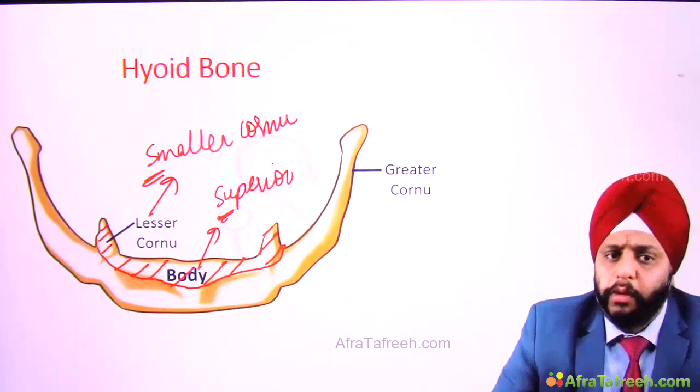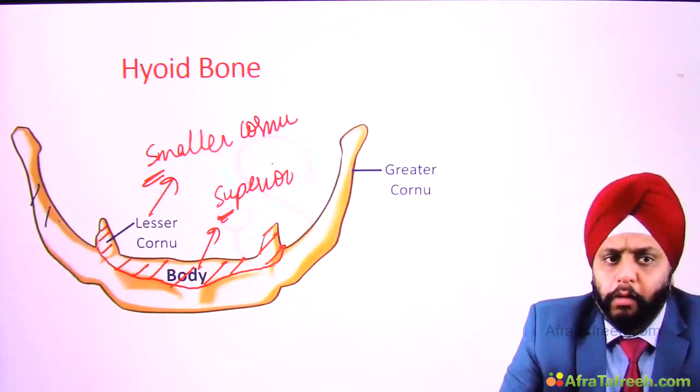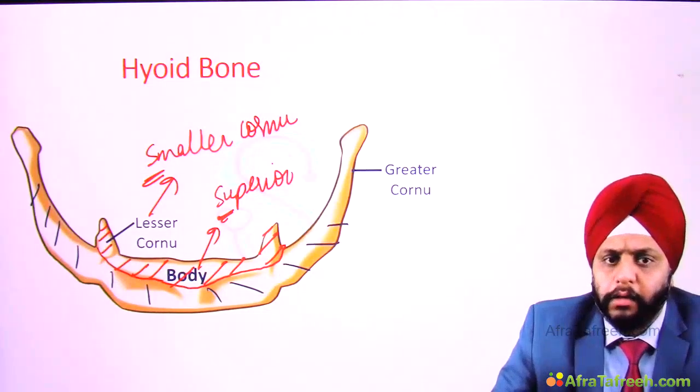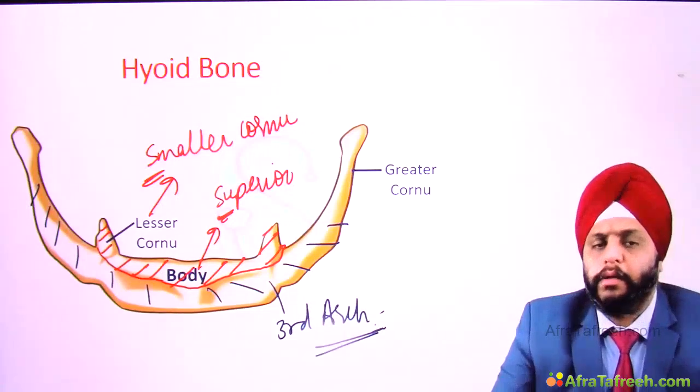What forms the remaining bone? The remaining bone, the greater cornu and the lower part of body, is formed by the third arch. Okay, so this is formed by the third arch.